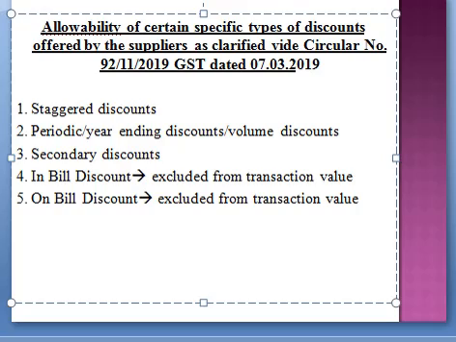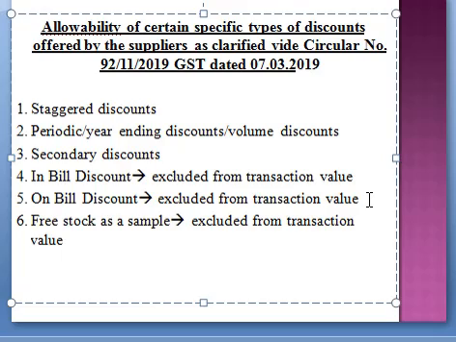So if you find anything which is given free of cost as a sample, free stock as a sample, excluded from transaction value, right?